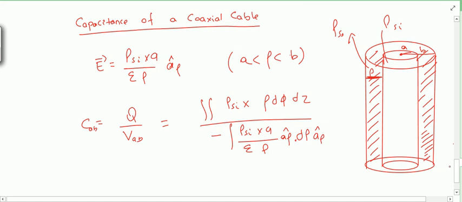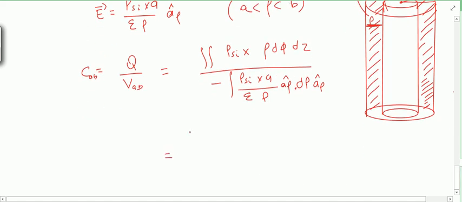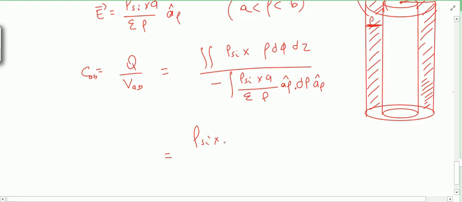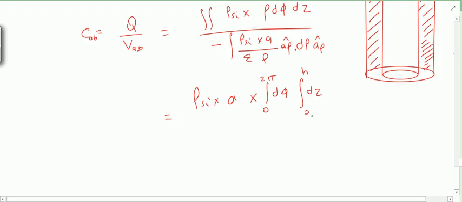So the dot product of a rho cap will become 1, and solving this, rho s i will come outside the integration, rho will also come out. As this is the surface charge density for the inner surface, I can write a in place of rho, and integral d phi where limits are from 0 to 2 pi, and dz where limits are from 0 to the length of the coaxial cable.